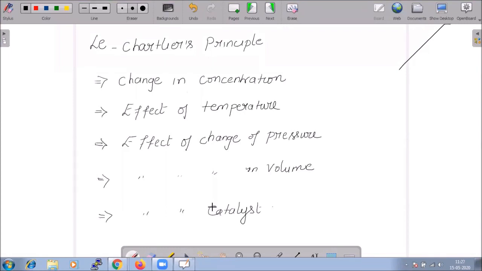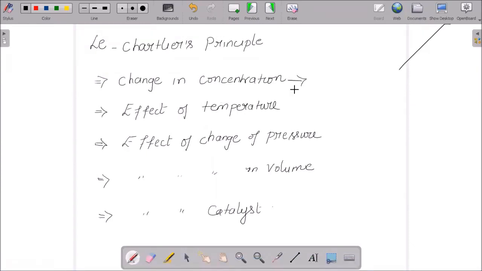What are all the factors? Le Chatelier principle suggests what will affect the equilibrium. The first factor is changes in concentration.